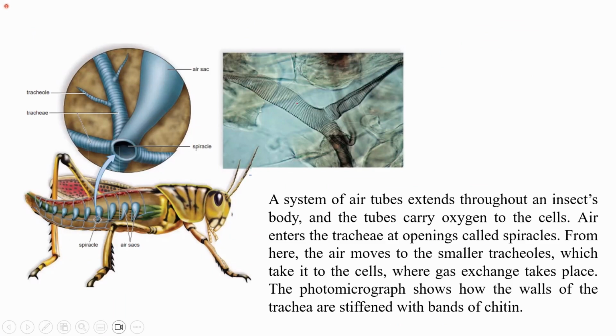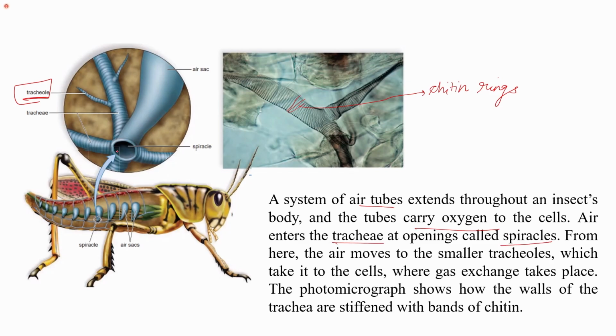You can see in this figure that these lines are the chitin rings that support the trachea. This photomicrograph shows the chitin rings. This is the trachea, which is further subdivided into the tracheoles that penetrate into the cell. This is the system of air tubes that extends throughout an insect's body, and the tubes carry oxygen to the cells. Air enters the trachea at the openings called the spiracles.